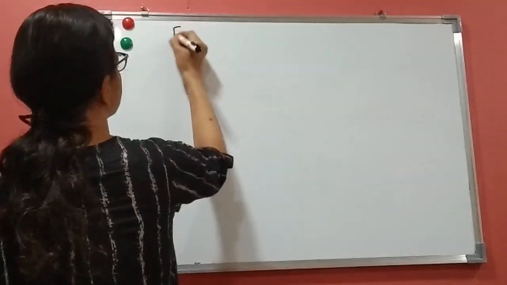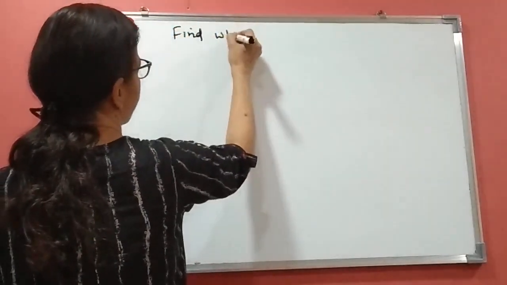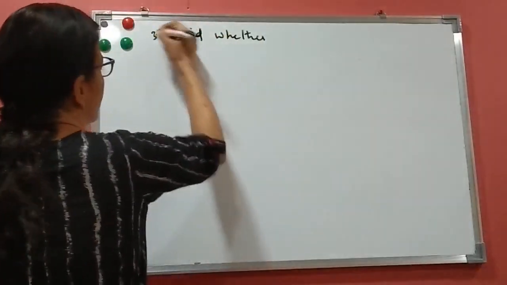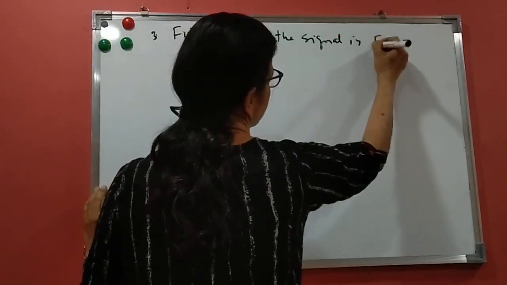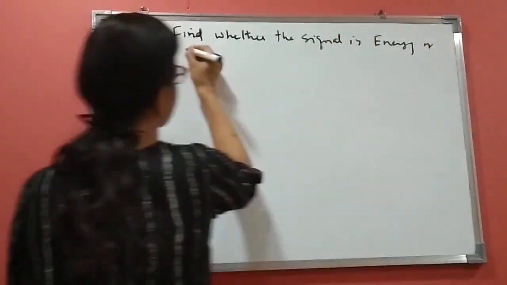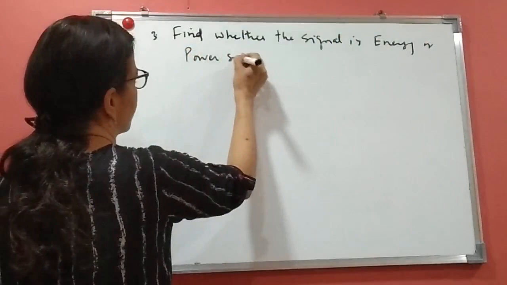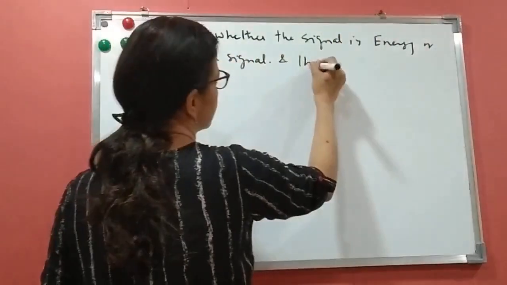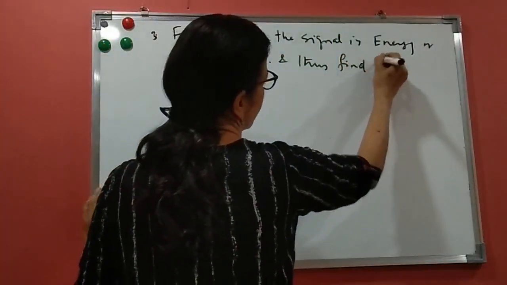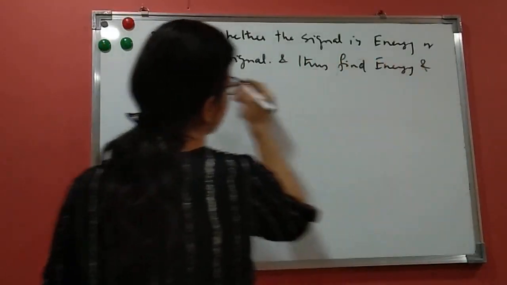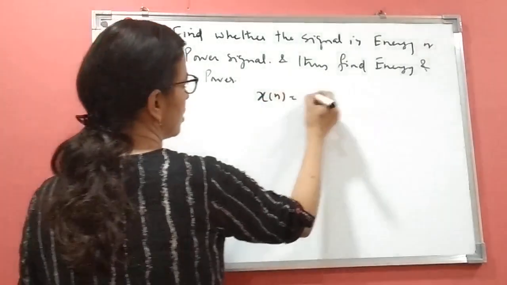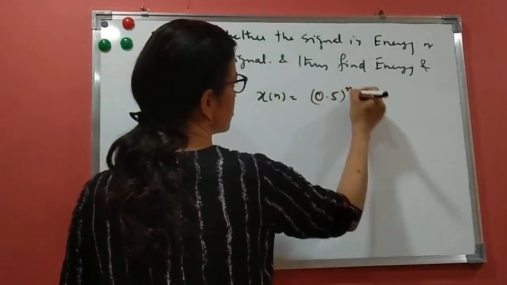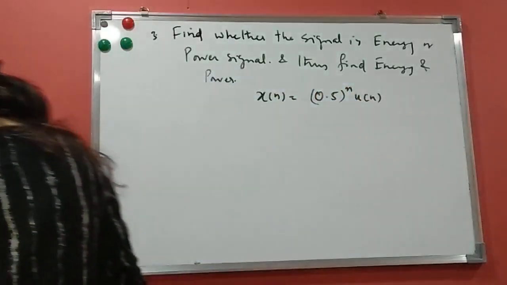Right, one more problem we'll do. Third problem: find whether the signal is an energy or power signal, and thus find energy and power. What is the signal given? x of n equals 0.5 raised to n, u of n.